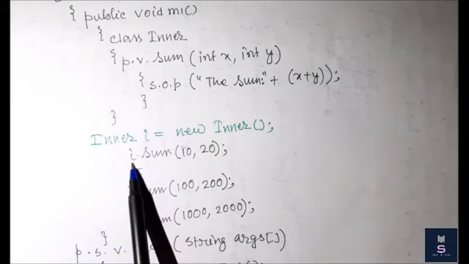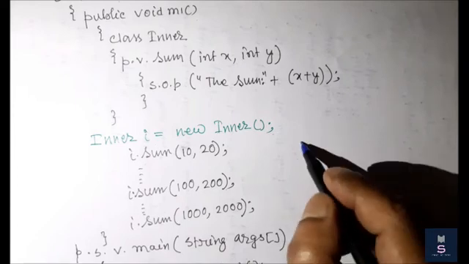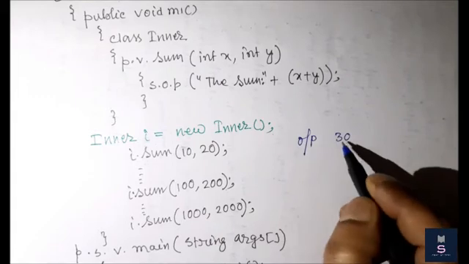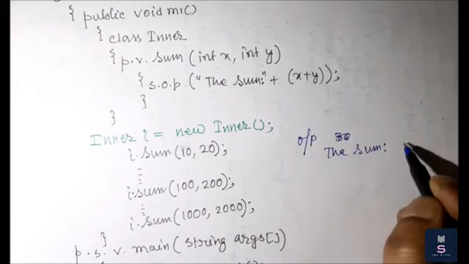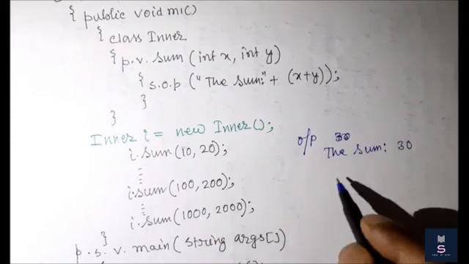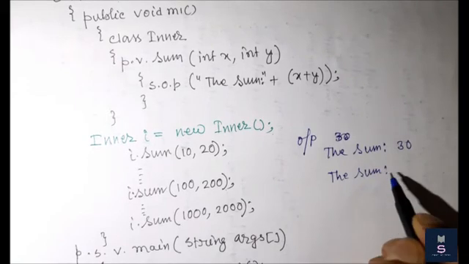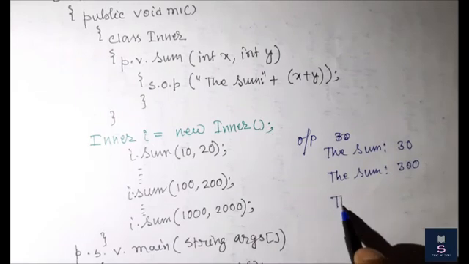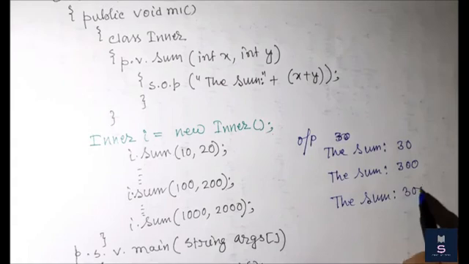First it will call i dot sum with parameters 10 and 20, so the first output will be sum 30. The second time it gives sum 300, and the third time it gives sum 3000.